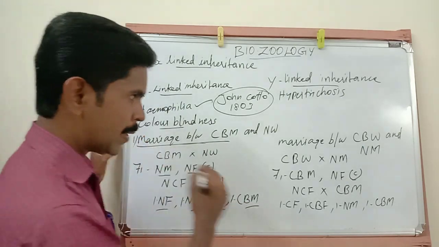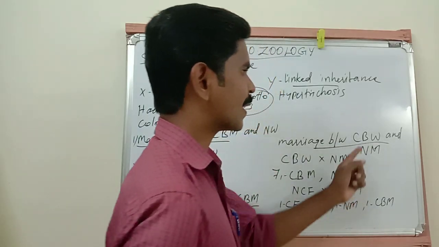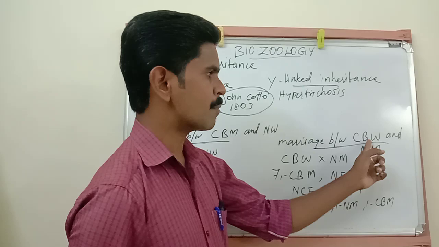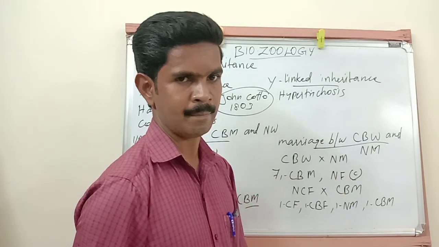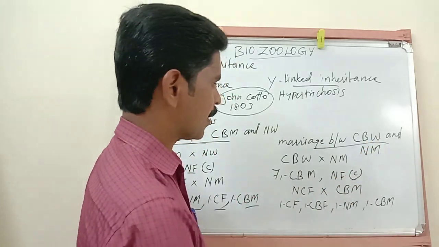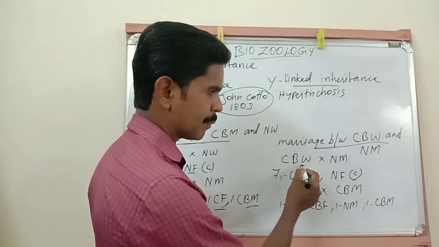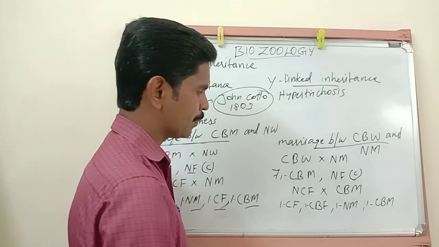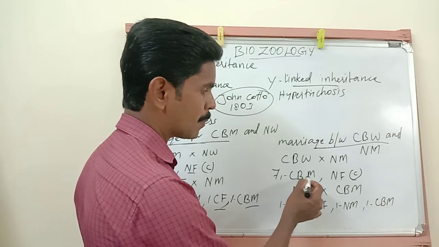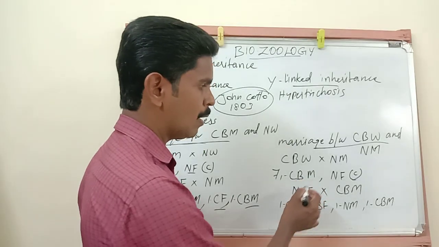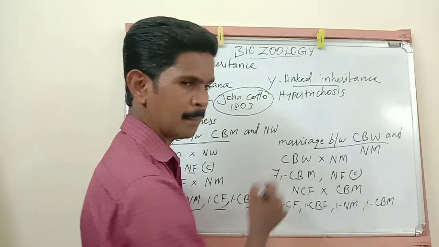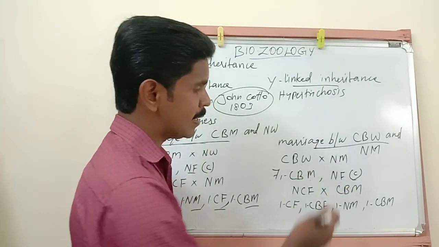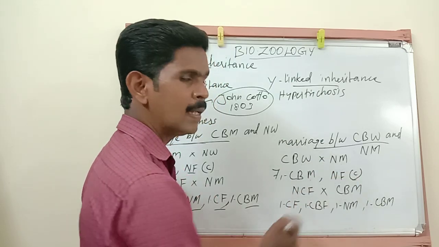And the second type of marriage is the marriage between a color blind woman and a normal man. Okay, listen very carefully. When a color blind woman marries a normal man, in the first generation they will produce a color blind male or a normal female baby. If it is a normal female, it may be a carrier.